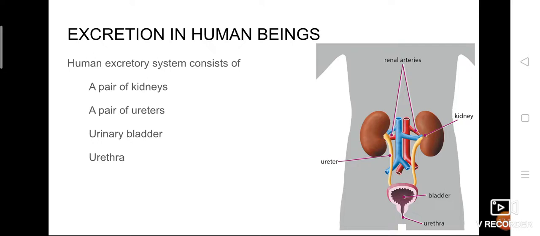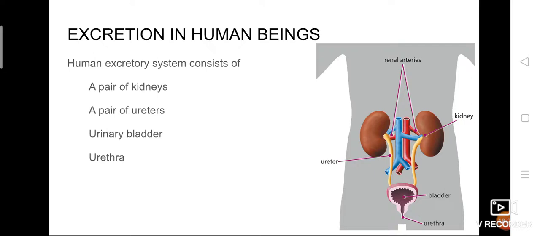And the second thing is a pair of ureters. From each kidney, you can find a tube-like structure, isn't it? That tube-like structure is called the ureter. So the ureter is a tube-like structure which connects the kidney to the urinary bladder. These tube-like structures are called what? Ureters. Okay. So two ureters are there. One is connecting the right kidney and another one is from the left kidney. Okay.